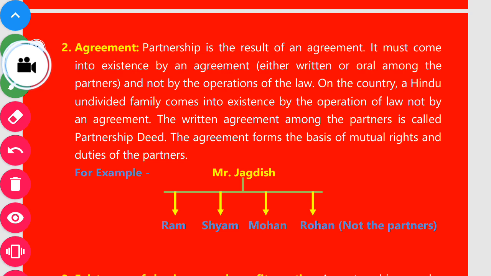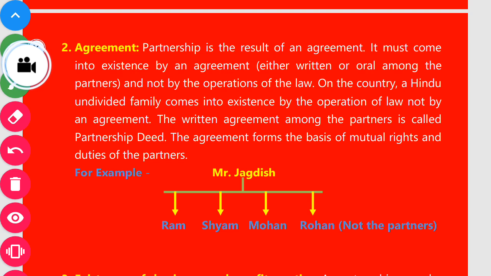Try to understand that. Suppose Mr. Jagdish is a person who operates a business. He has four sons: Mr. Ram, Mr. Syam, Mr. Mohan, Mr. Rohan. Mr. Jagdish died in a car accident. After the death of Mr. Jagdish, the business is continued by all the sons, Ram, Syam, Mohan, and Rohan. Can we say Ram, Syam, Mohan, and Rohan are partners?